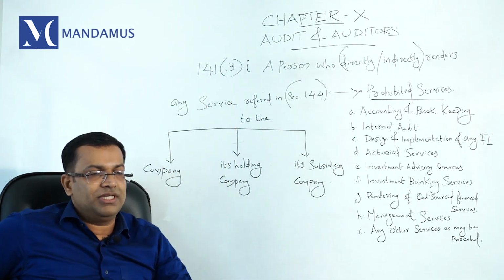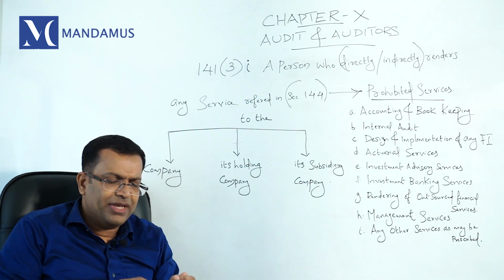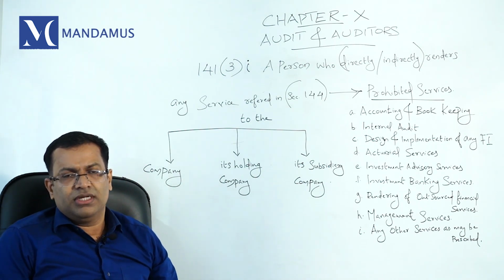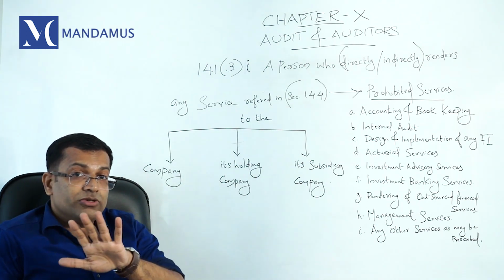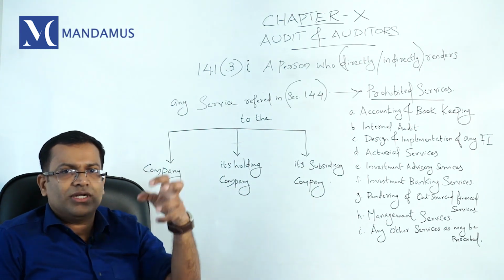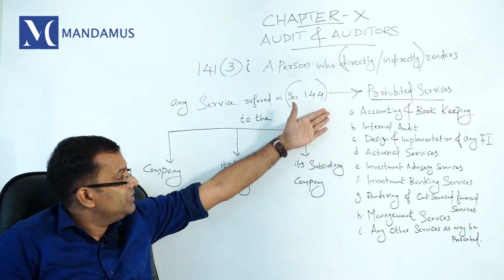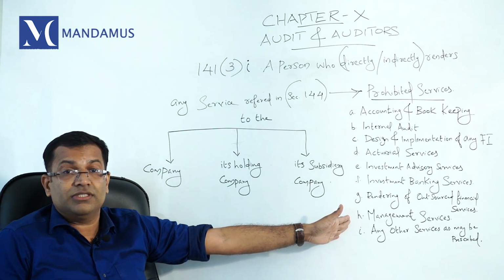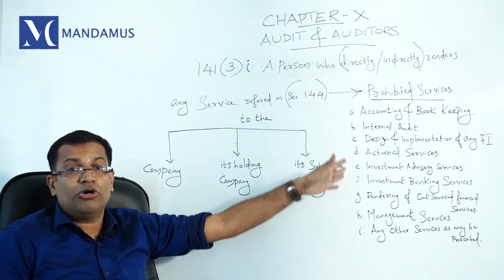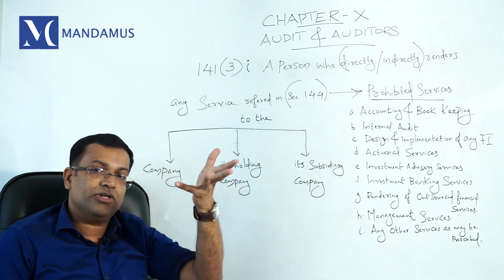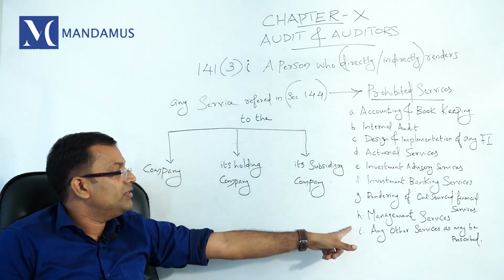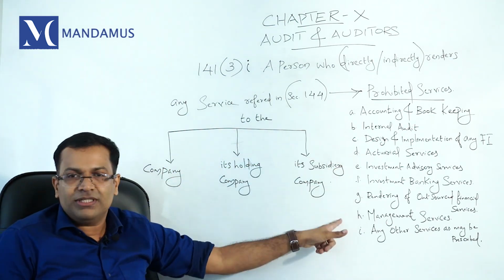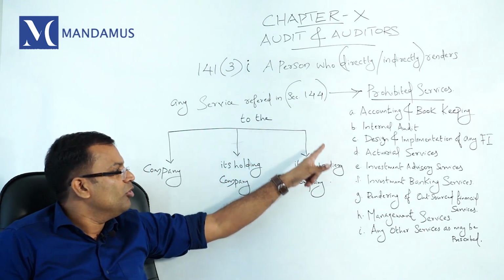See, section 144 says certain services are prohibited, certain services which an auditor is not supposed to render. So what are those services? There is a list of services. This is the list of services: 144 services or prohibited services or non-audit services. Any terminology you can use.